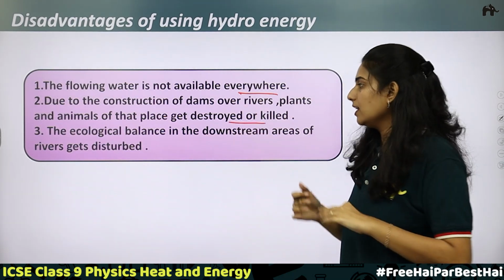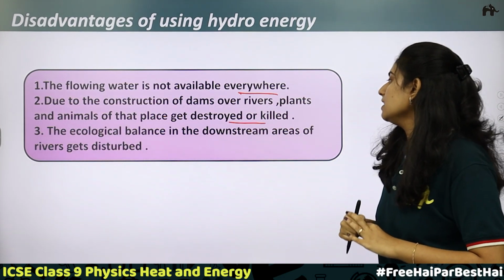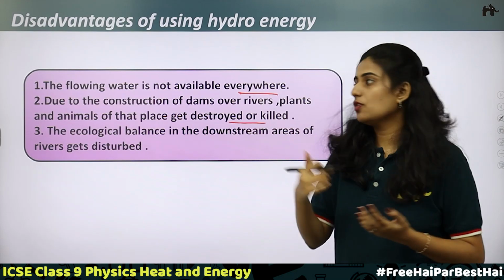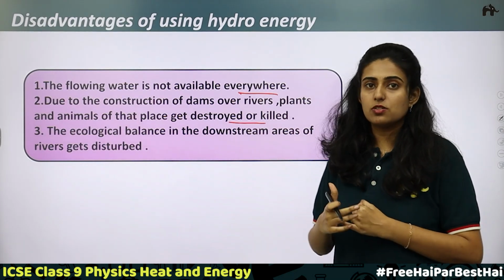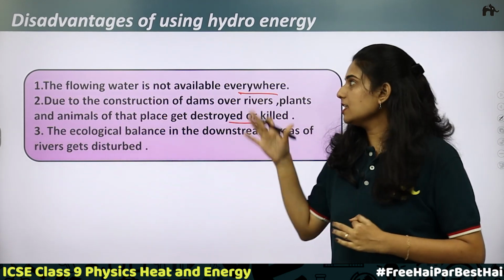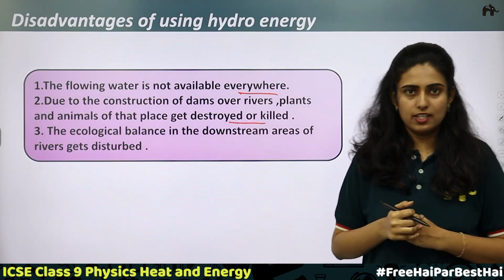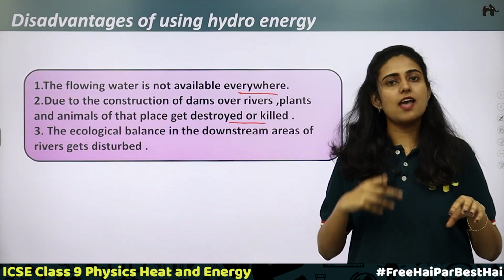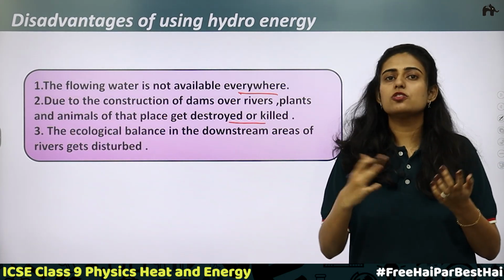So this is a disadvantage. Third, the ecological balance in the downstream areas of rivers gets disturbed. In rivers, the aquatic life also gets disturbed because of the construction of dams. So these are the disadvantages of using hydro energy. For every source of energy we have advantages and disadvantages, so both should be checked.